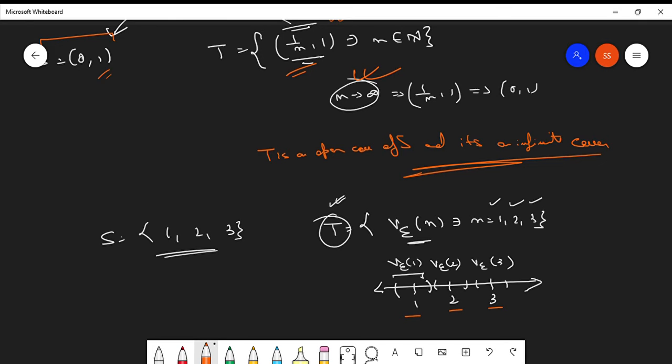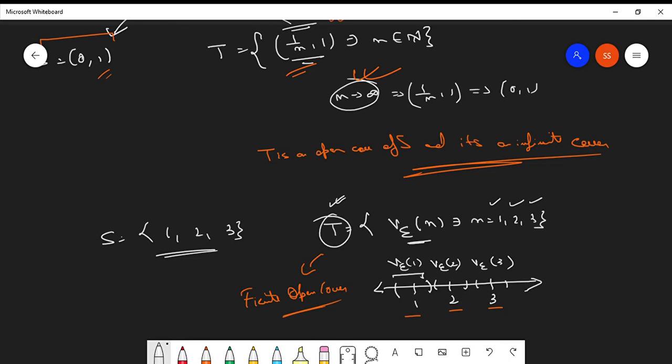Because we are not supposed to cover any elements between 1 and 2 or 2 and 3, since the set contains only 1, 2, and 3. So the union of these neighborhoods will cover all the elements of it. So this becomes a finite open cover.